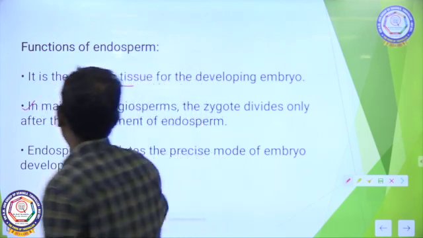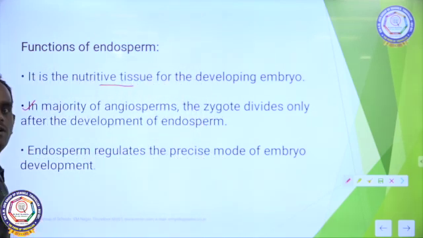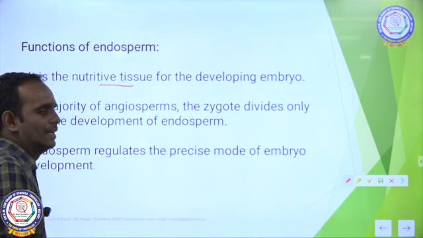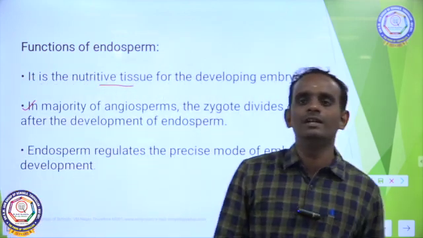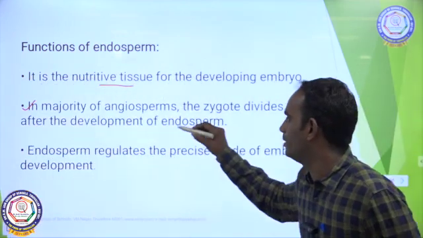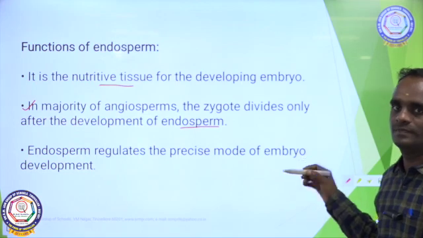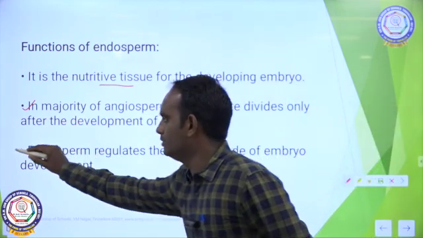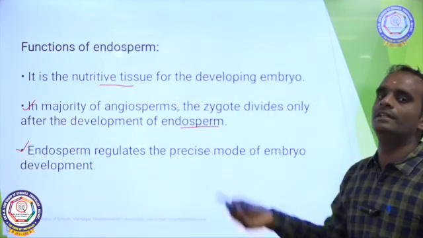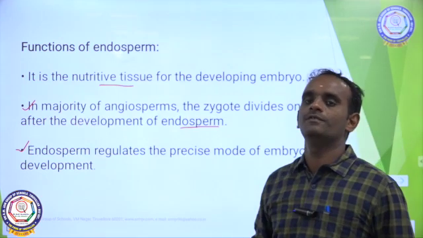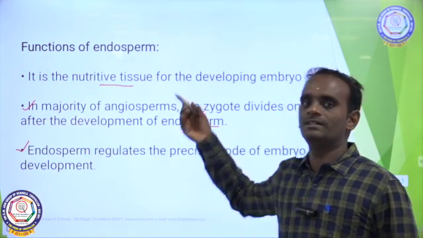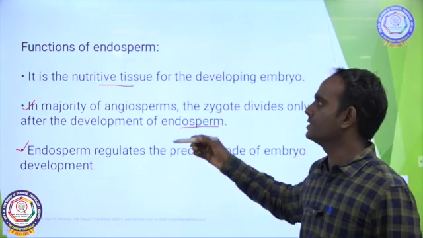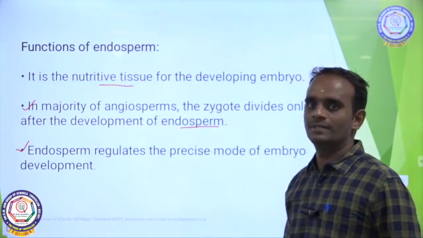Second, in the majority of angiosperms, the zygote divides only after the development of endosperm. The next one, endosperm also regulates the development of the zygote. So, these are the main functions of endosperm. Clear?